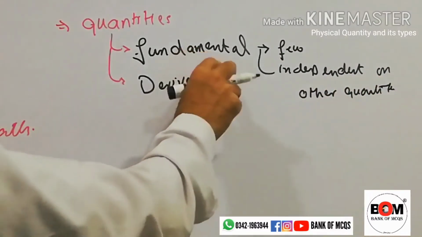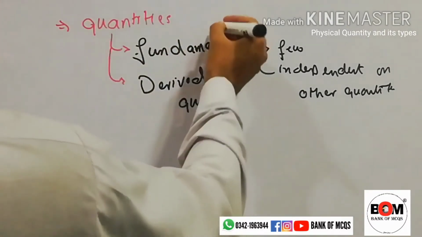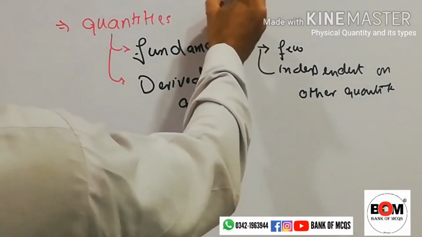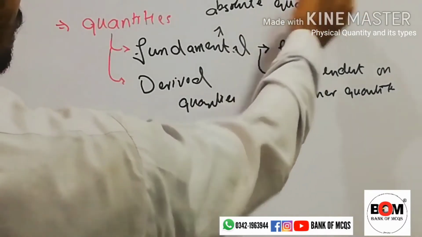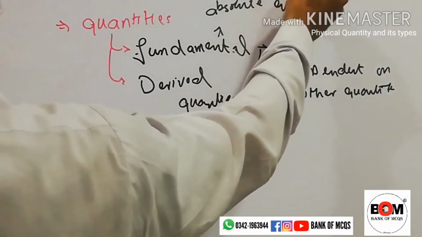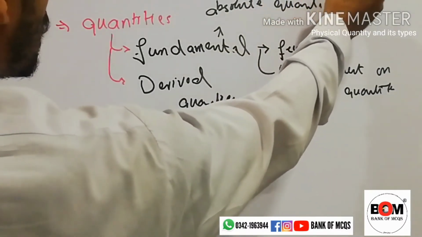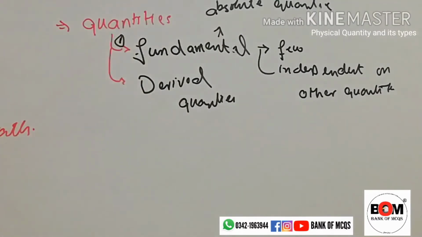These quantities are called fundamental quantities, and they don't require the help of any other physical quantities for their definition. Therefore these are also called absolute quantities. So this is the first type of quantities, called fundamental quantities.